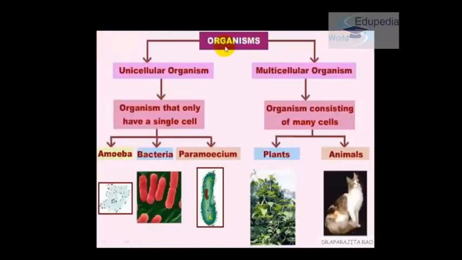So organisms are divided into two types. It's either a unicellular organism or a multicellular organism. If you have heard my last lecture, you would know that uni means one and cellular means cell. So any organism that has a single cell is a unicellular organism. Similarly, multi means many and cellular means cell. So any organism that has many cells is a multicellular organism. Examples of unicellular organisms are given here, and multicellular organisms can be plants and animals.